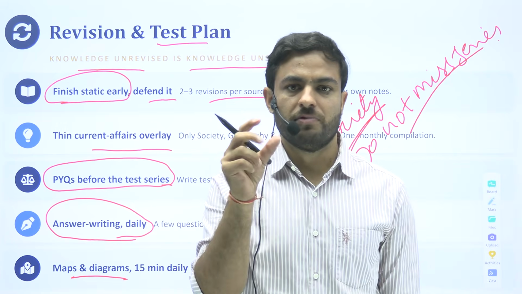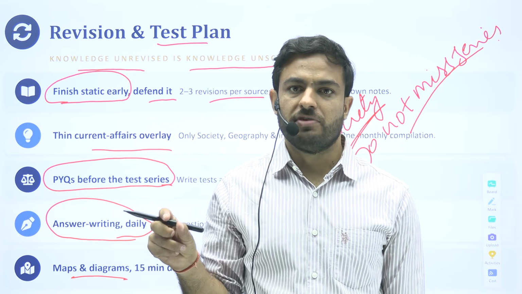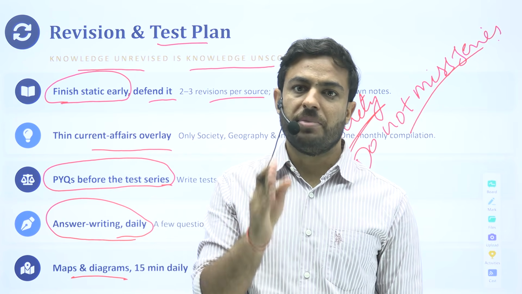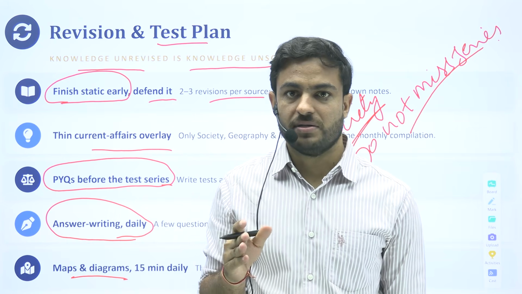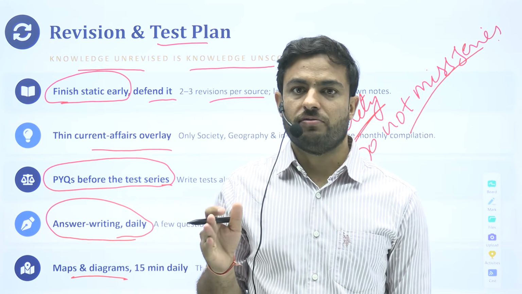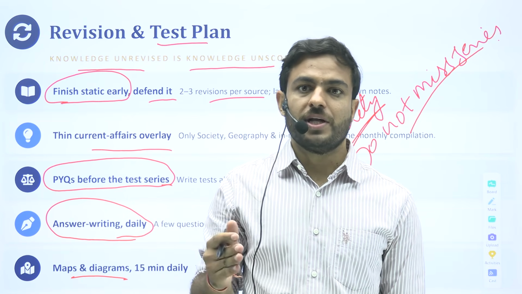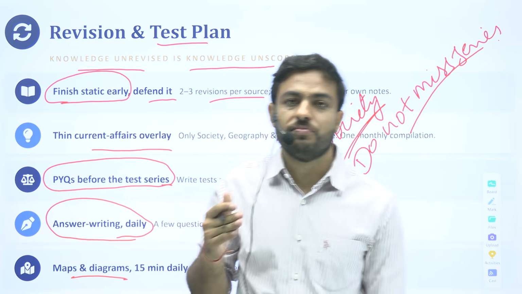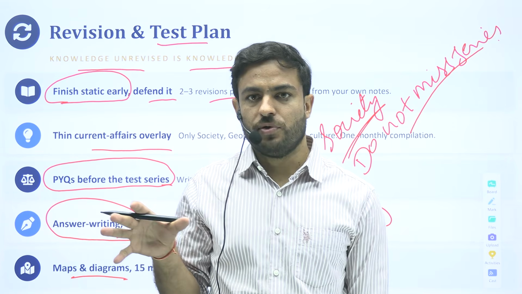Once you have completed a topic, pick a question from the previous year, write your own answer, compare that with the framework that has been provided in the Do Not Miss series. And you would have a fair amount of idea which all are the areas that I need to focus on so that the level of my answer improves. Okay. So this is one way of doing that.